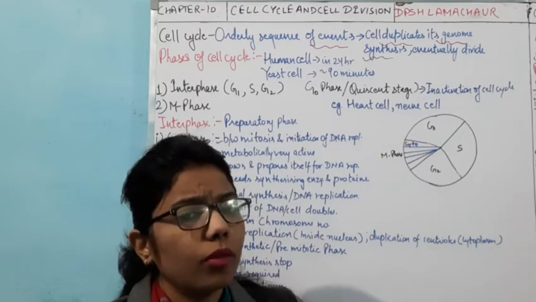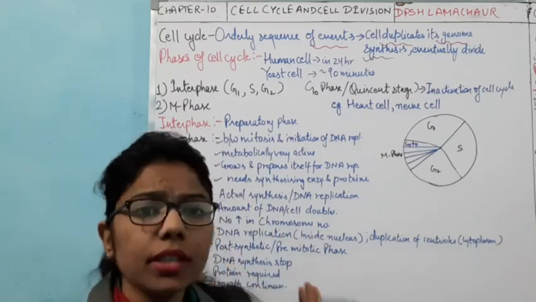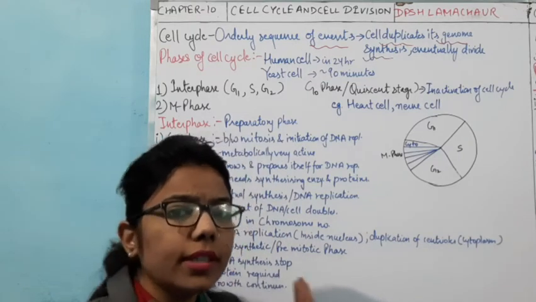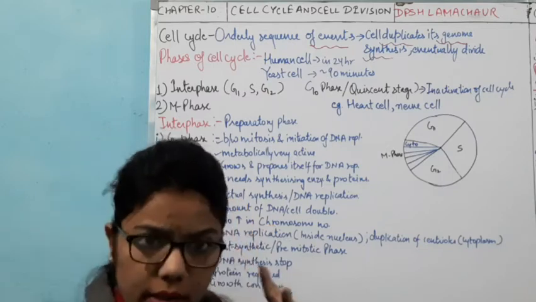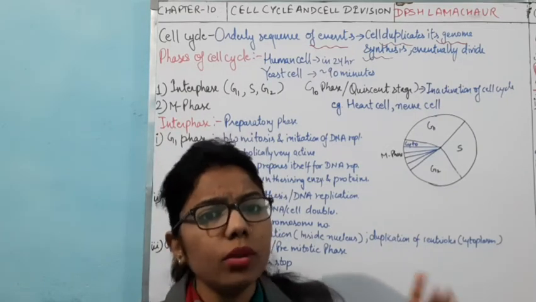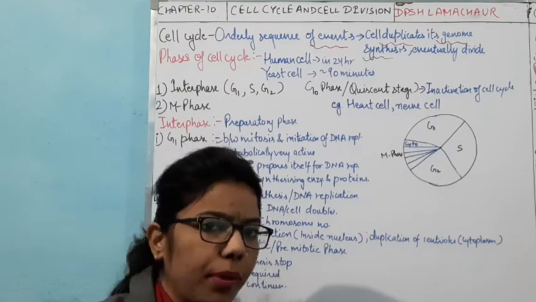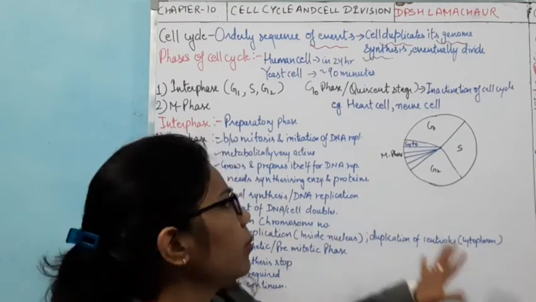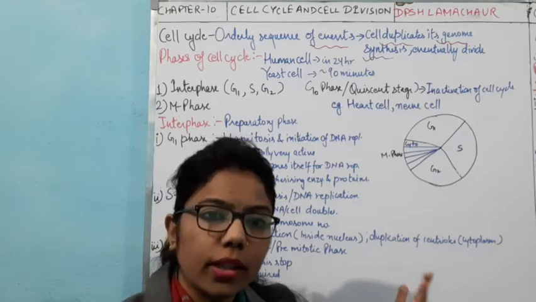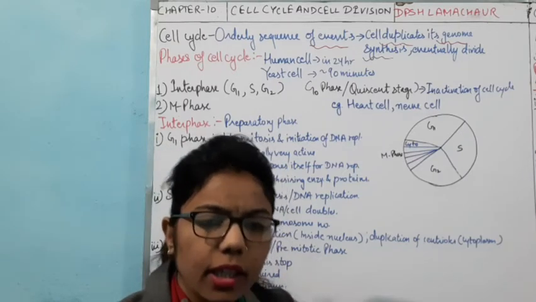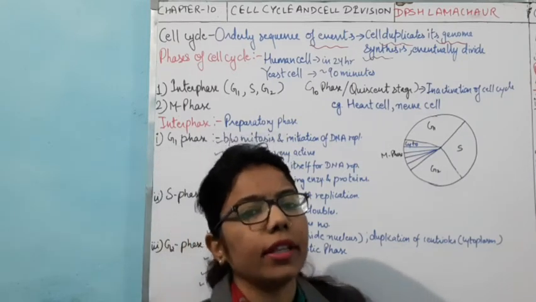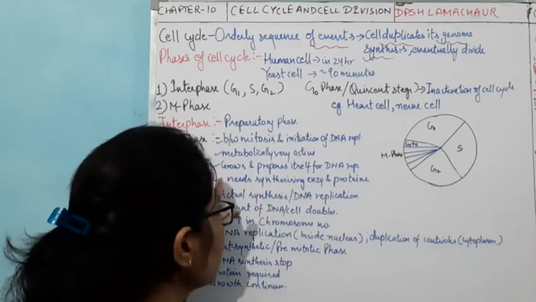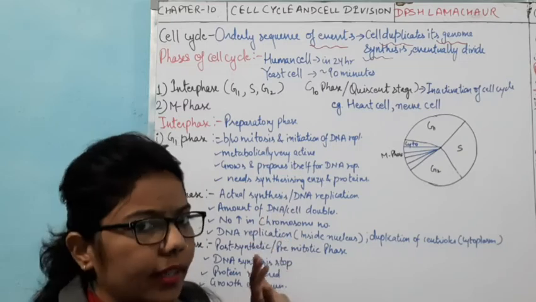So what is happening in this G1 phase? Most of the cell organelles are there, and they have to disappear also, they have to reappear also. Here in the M phase we will come to know when these cell organelles are disintegrating, or disappearing, and when they are reappearing. So here we must know what the characteristics are.